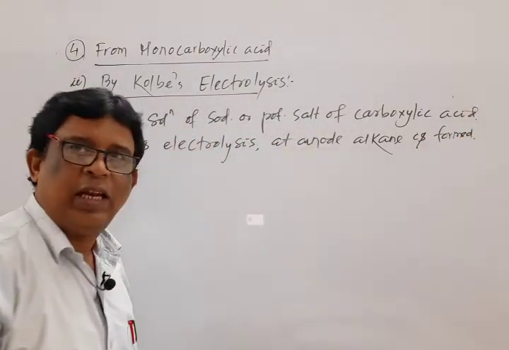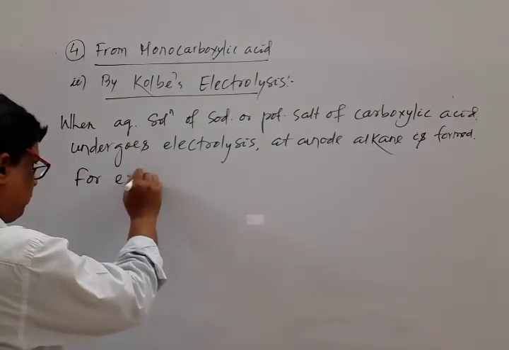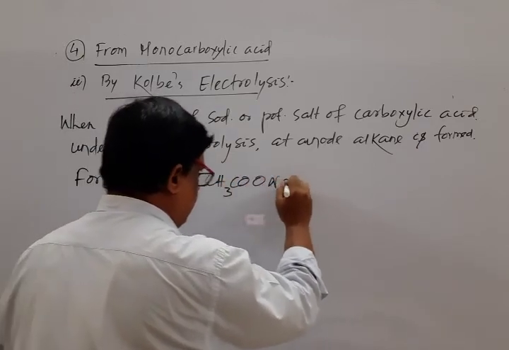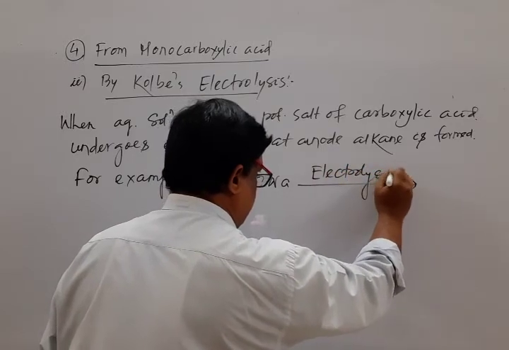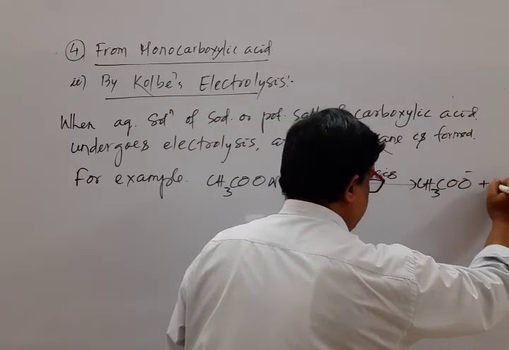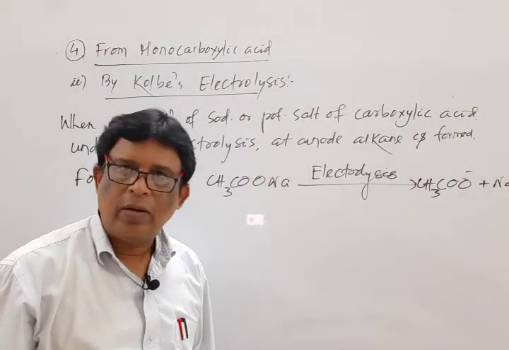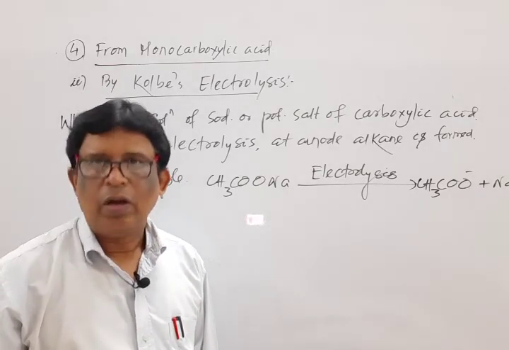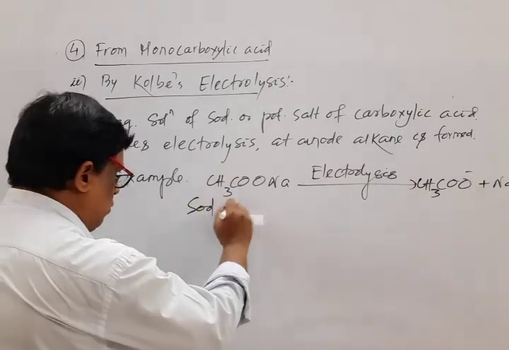Okay. So let us select a suitable example, that is sodium acetate. Mark that. For example, when sodium acetate undergoes electrolysis, what happens? It breaks down to the corresponding cation and anion, that is sodium ion and acetate ion. We know the cation, that is the positive ion, moves to its respective electrode, that is the cathode, while the anion moves to its respective electrode, that is the anode. Mark that. Its name is sodium acetate.